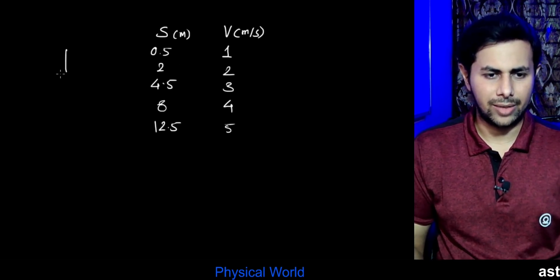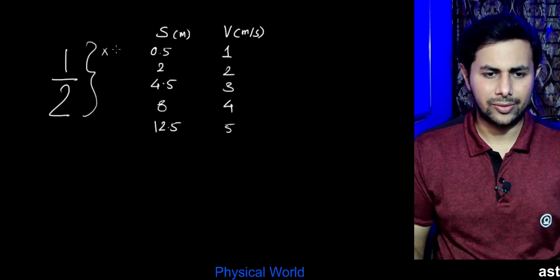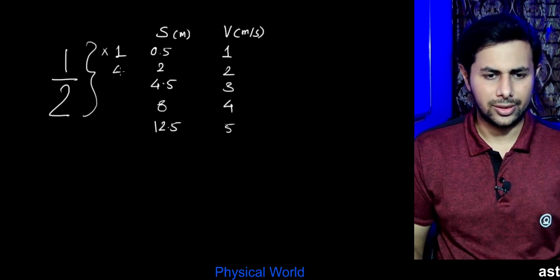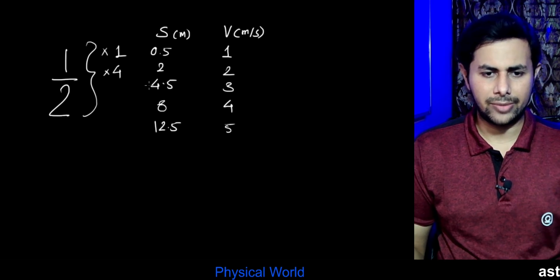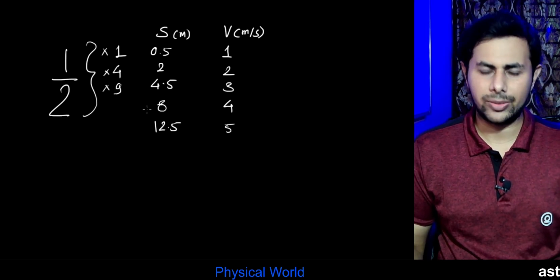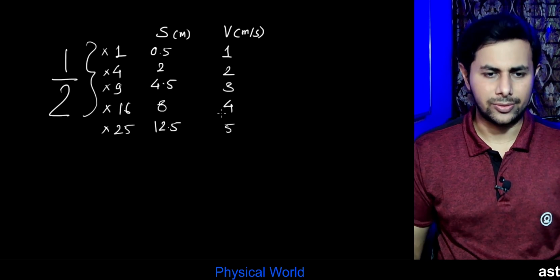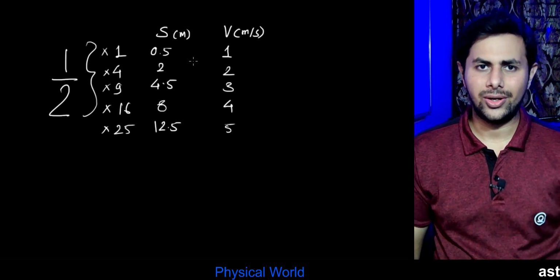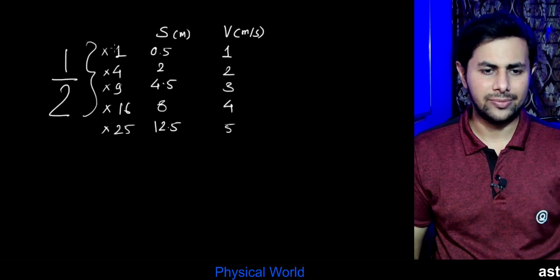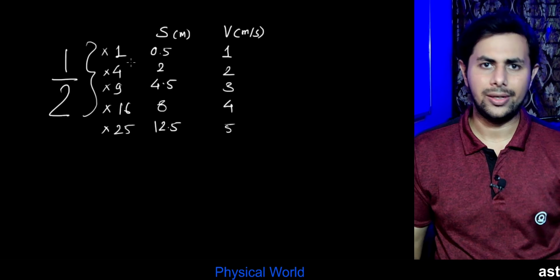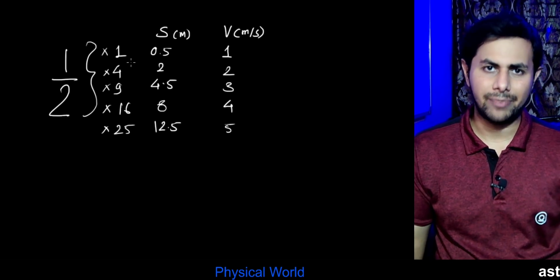If I take half common, these values can be written as half multiplied by 1, which is 0.5, half multiplied by 4 is 2, half multiplied by 9 is 4.5, half multiplied by 16 is 8, and half multiplied by 25 is 12.5. So I have written all displacement values as half times some number. Let's look at all the readings one by one and try to figure out if there is some pattern.